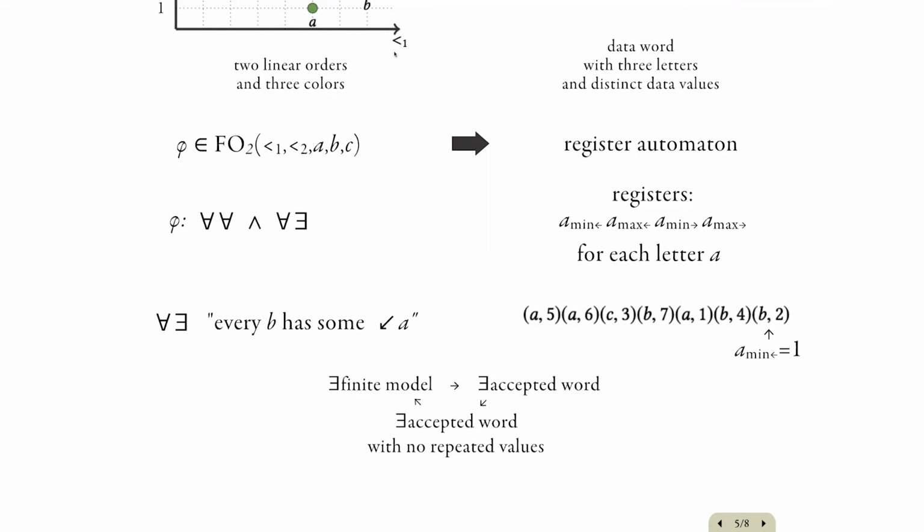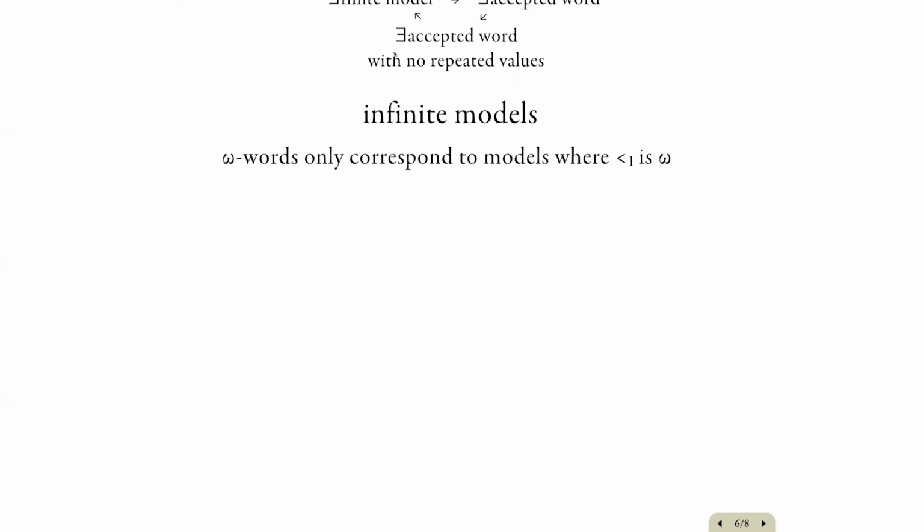Now, if you want to generalize this approach to general satisfiability, we need to be able to consider data words or other structures which are infinite. So a natural approach is to consider omega words equipped with data values, but this only allows us to consider structures where the first order has the type omega. So in particular, it's a discrete, well-founded order. Nevertheless, we can consider this case.